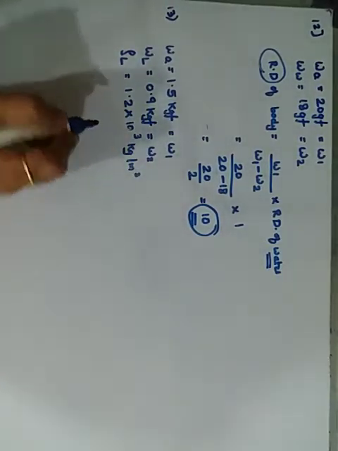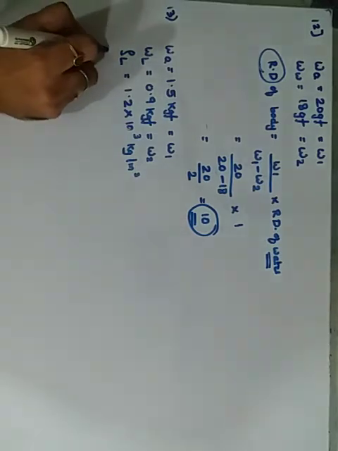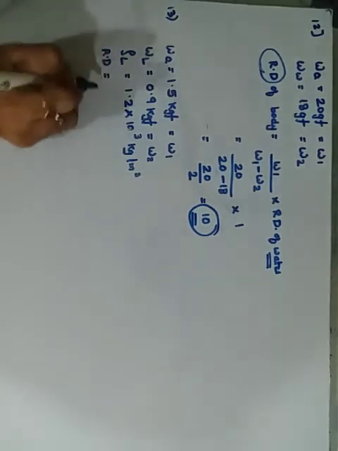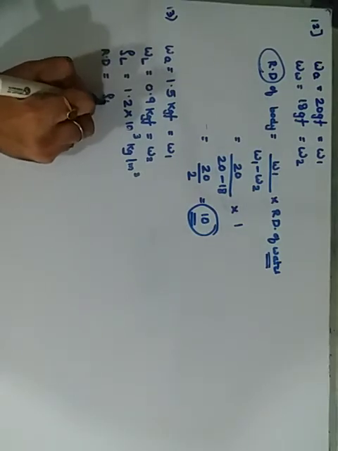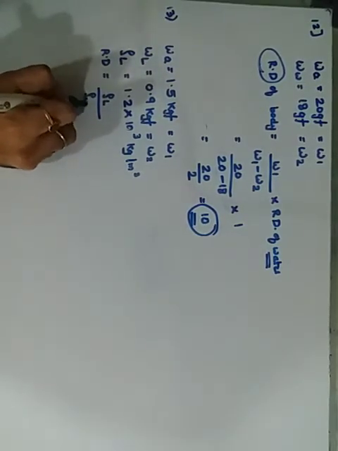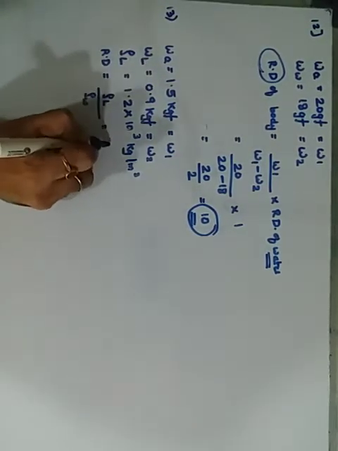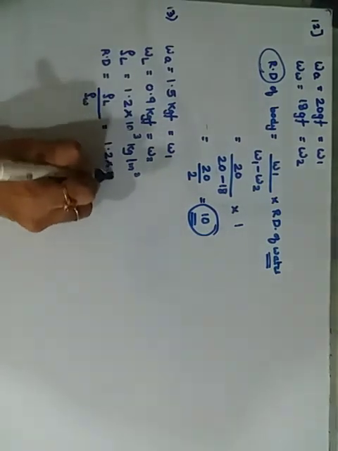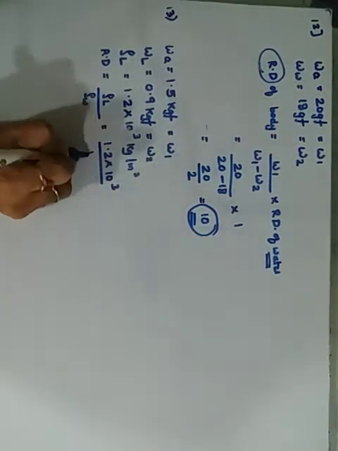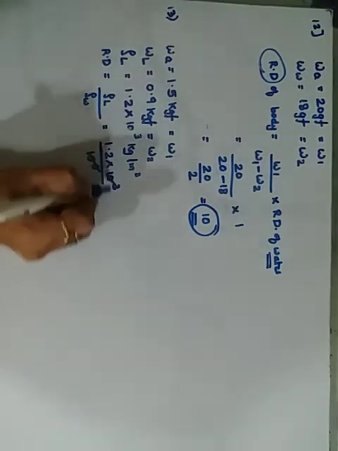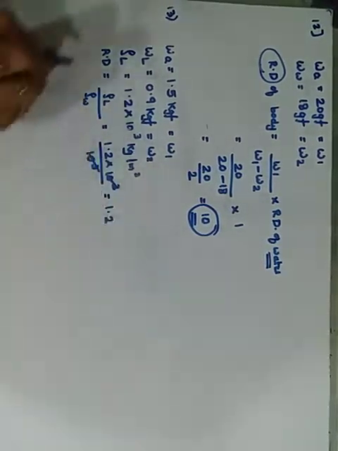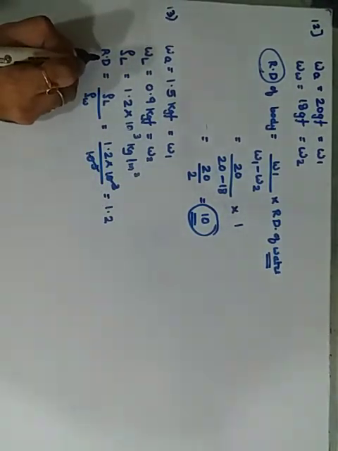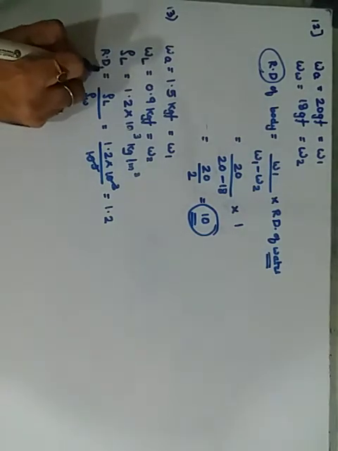Okay, so if the density of the liquid is given, the relative density will be the density of the liquid upon the density of water. That is 1.2 into 10 raised to 3 upon 10 raised to 3; cut and cut, so it becomes 1.2. So this is the relative density of the liquid.